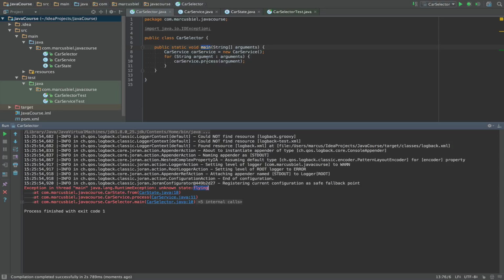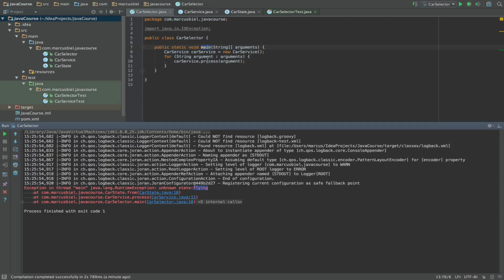Now we could also handle it to show you what's the difference. Now the question is where to handle such an exception. Well, always as early as possible, like at the class that can do something about the exception.